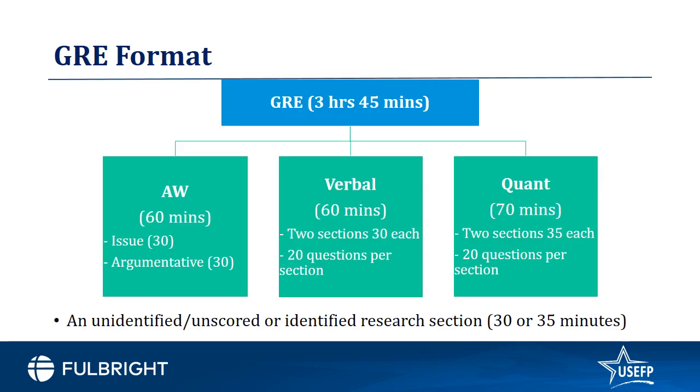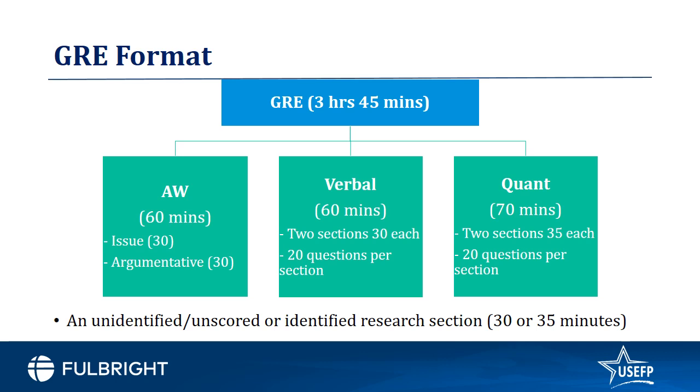Let's look at the GRE format. The GRE test is approximately 3 hours 45 minutes and it includes 3 different components. The analytical writing component includes 2 essay tasks. So you have the issue essay and you'll have 30 minutes to complete it, and you'll have the argumentative essay and you'll similarly have 30 minutes to complete that as well.